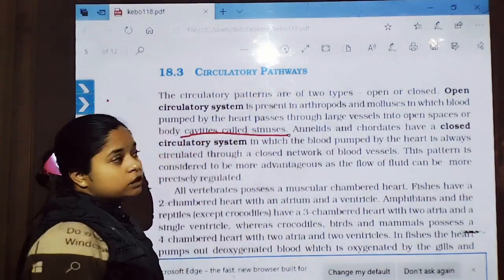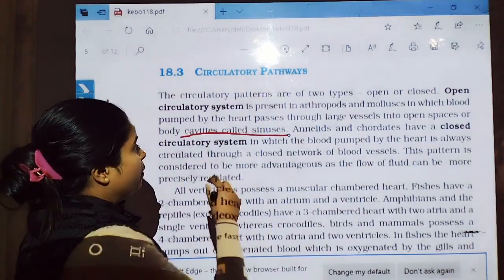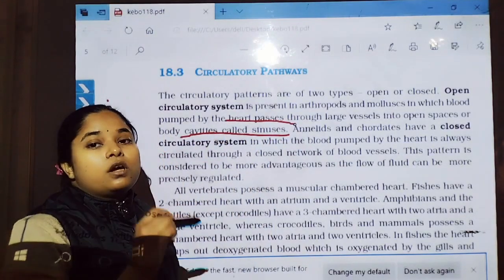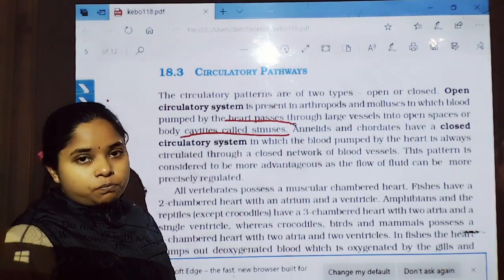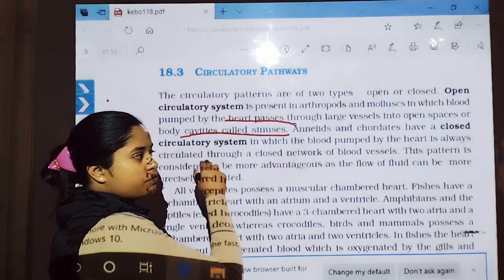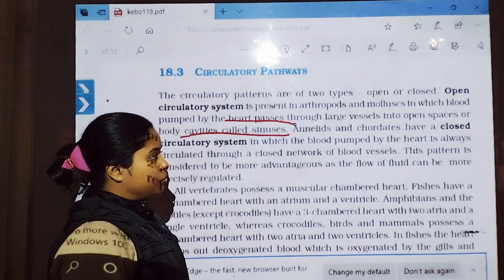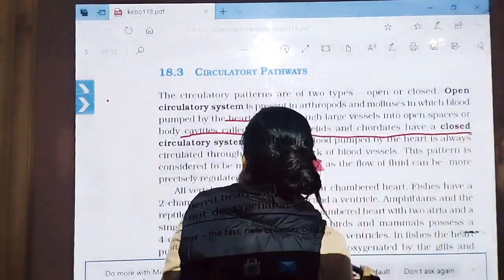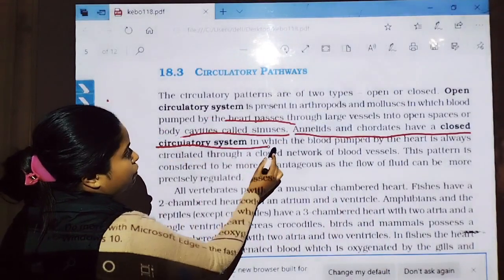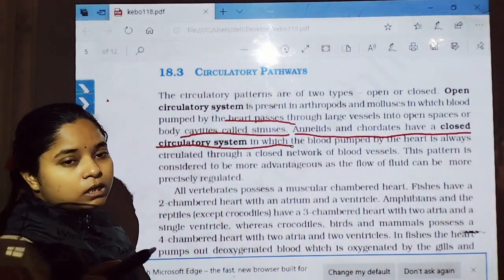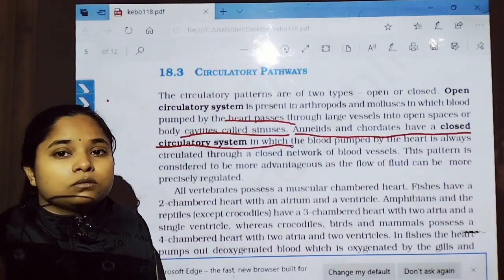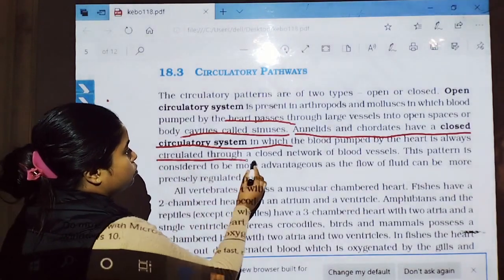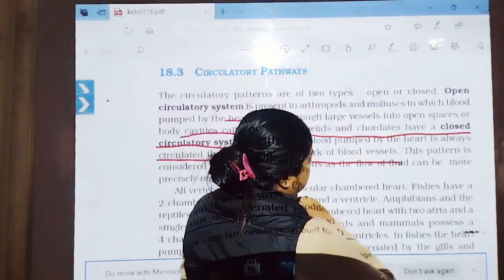So the heart pumps blood into large vessels, and the large vessels drain it into an open space or body cavity. That's why it is known as the open type of circulatory system. Annelids and chordates have a closed type of circulatory system, in which blood pumped by the heart is always circulated through a closed network of blood vessels.